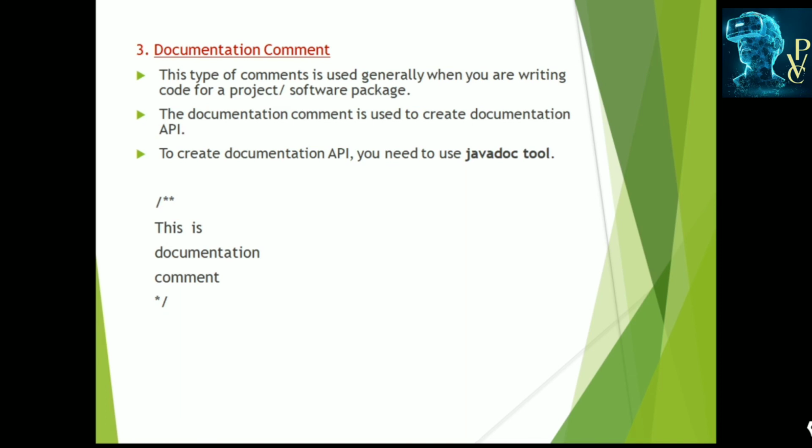To create the documentation API, we need to use the Javadoc tool. These types of comments can be specified with a forward slash and 2 asterisk symbols, and this is a documentation comment, ended with an asterisk and slash. This is about the documentation comments.